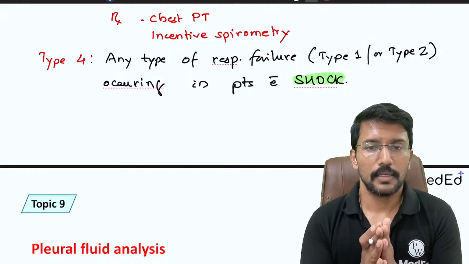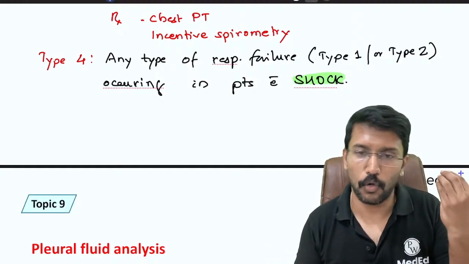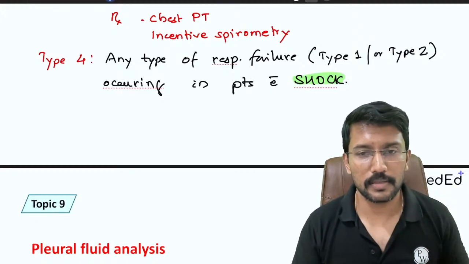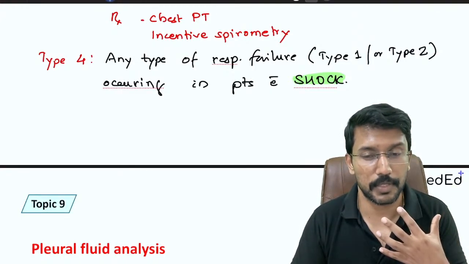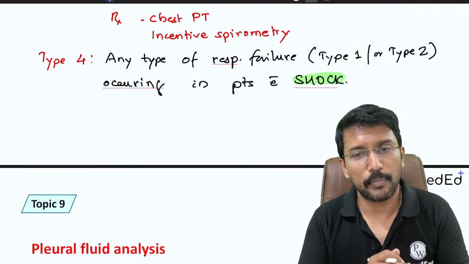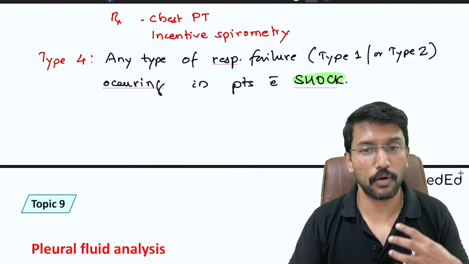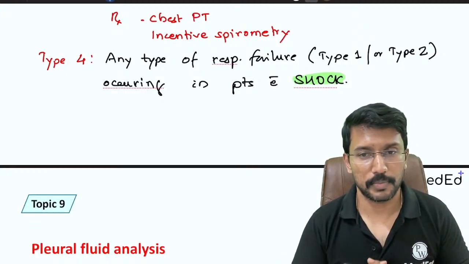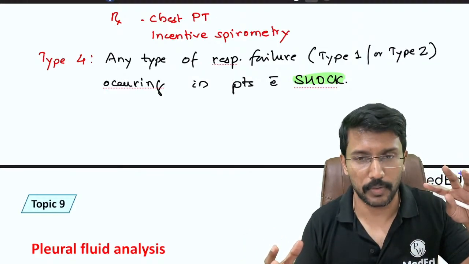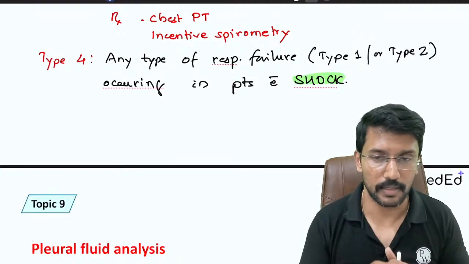The reason for that is, think of a patient who is in shock, which means his heart is not able to perfuse the tissues. On the other hand, you also have respiratory failure, so you are not able to either clear carbon dioxide or get oxygen into your blood. Now your respiratory system will activate all your accessory muscles of respiration. So you are doing very laborious breathing, and all your accessory muscles of respiration are contracting. What will happen to the need for blood supply by those extra muscles which are now active? Obviously they will require more blood supply, but you are in a state of shock, and you're not able to give sufficient blood supply. So will you be able to improve your respiratory parameters? Probably not. But there is one major problem that this can bring in.